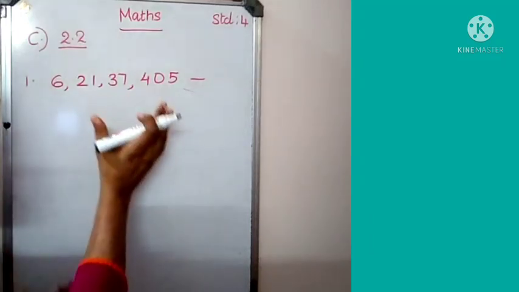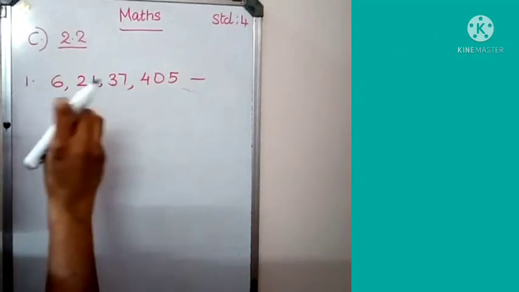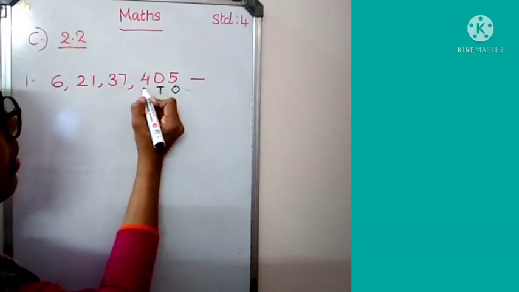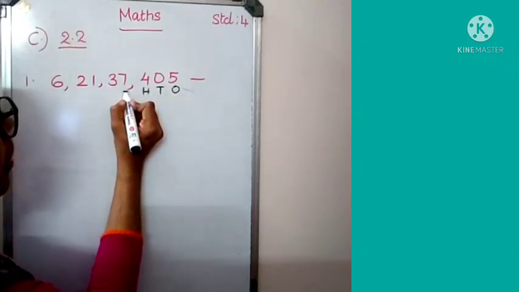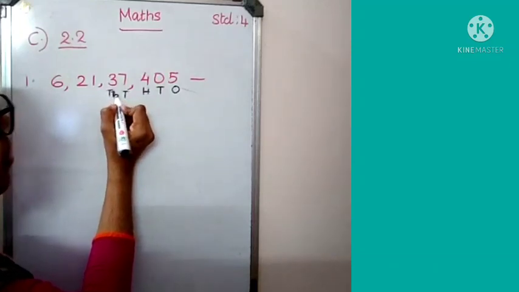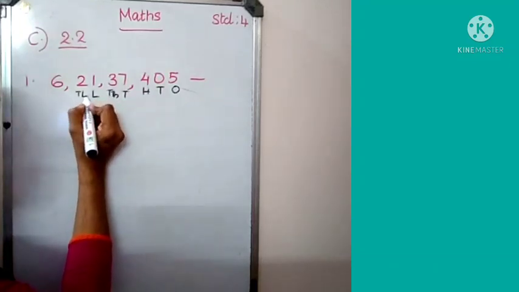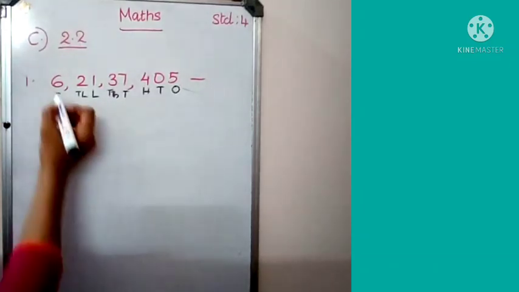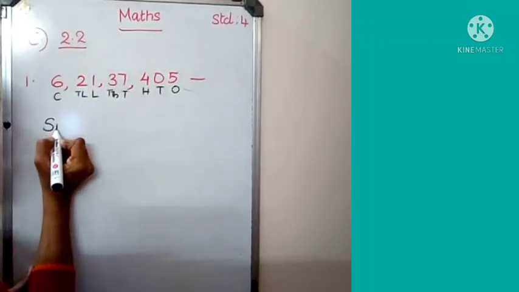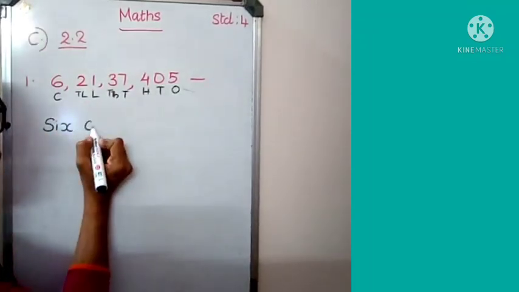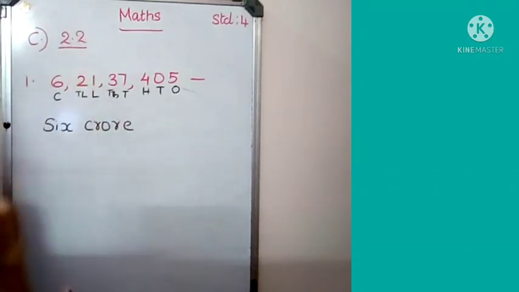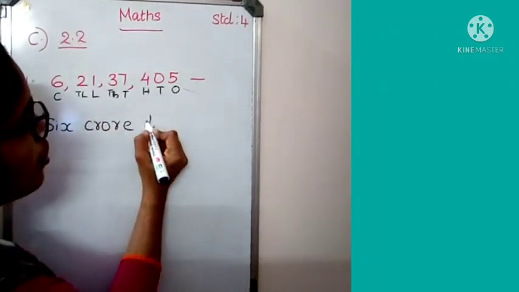First of all, on seeing any number, you have to write the places. Look here. Ones place, tens, hundreds. This is 1000, 10,000, lakh, 10 lakh, then crore. So we easily got the number name. This under crore. So 6 crore. Then look, in the lakhs place which number comes? 21. So 21 lakh.